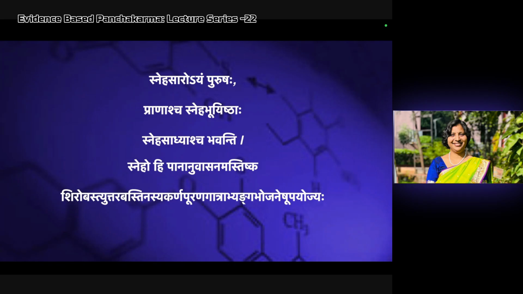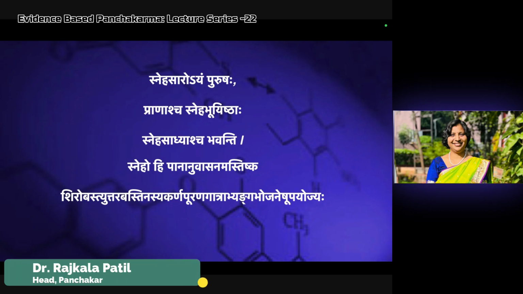All the Purushas, all human beings, are made up of Sneha. Sneha Sara is the essence of Sneha. The prana also has a correlation with Sneha. Sneha Sadhyasya Bhavanti, so everything is possible with Sneha.